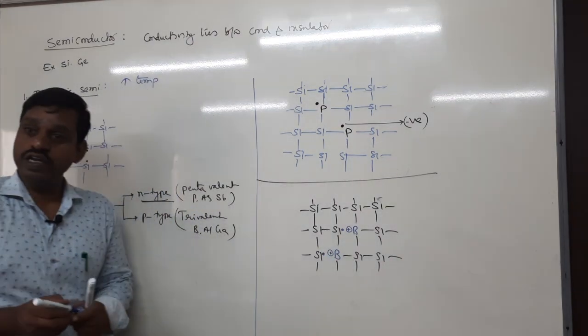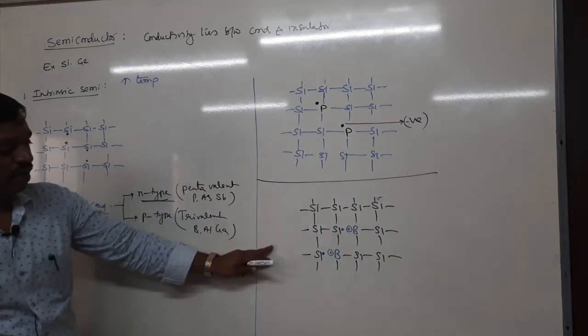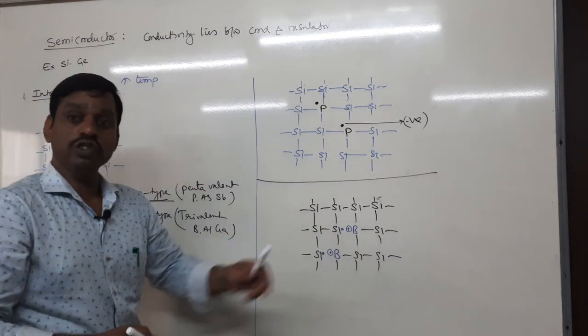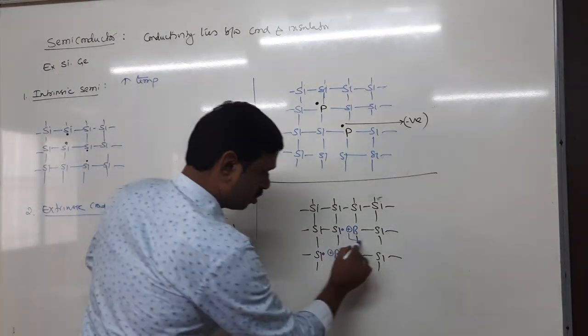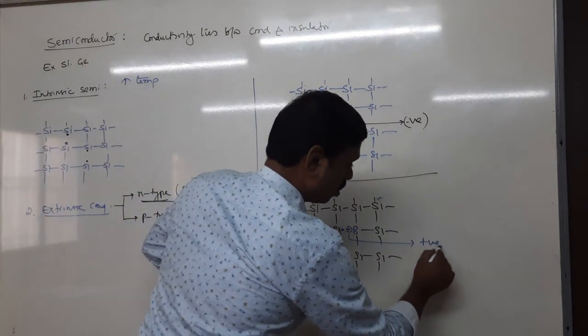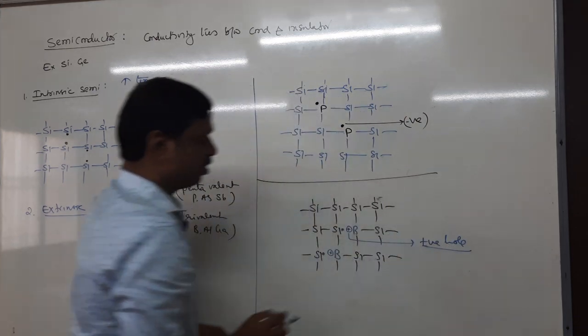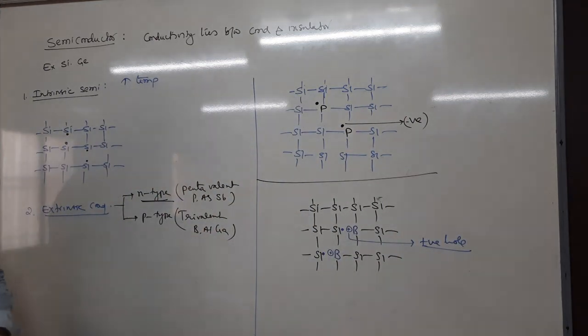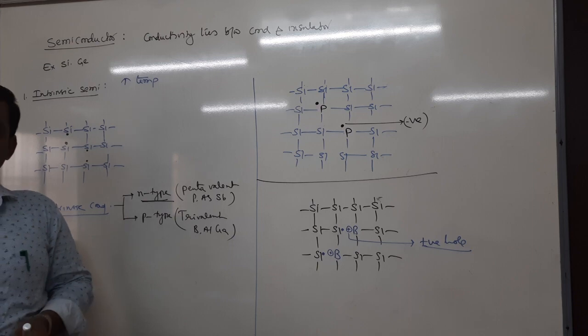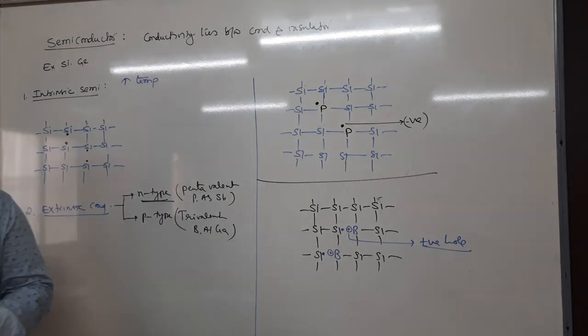The conductivity of the P-type semiconductor is because of these positive holes. Due to the positive hole, the conductivity increases. Therefore, it is called P-type semiconductor, P meaning positive.